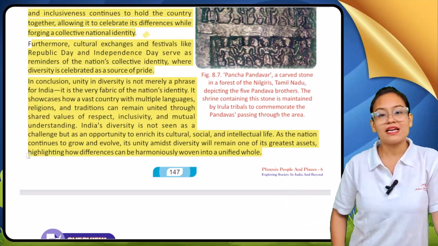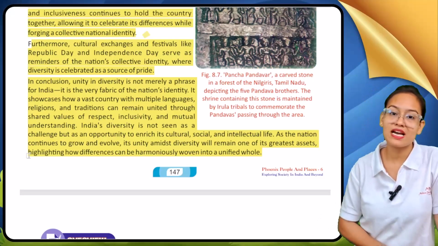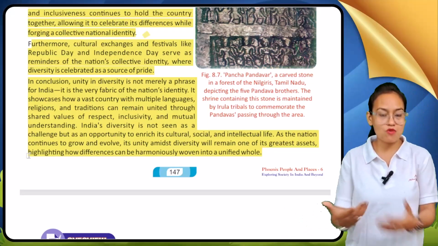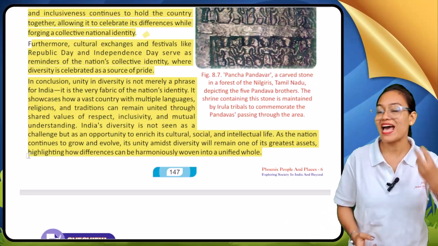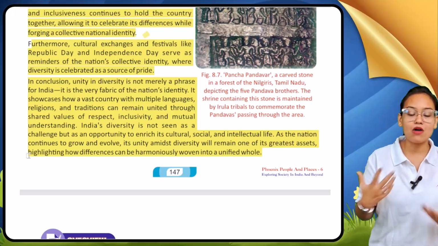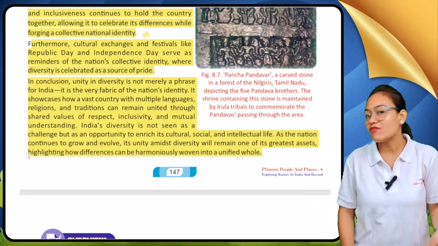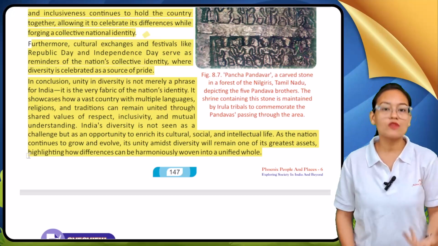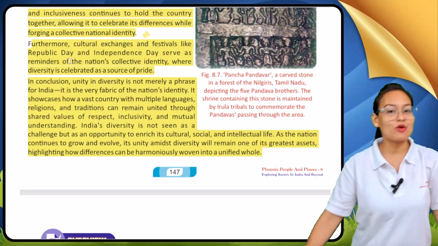See, for the growth of our country, the most important thing is to maintain unity among ourselves, because if we maintain unity among all Indian people, it means we are contributing and acting as an asset for our country, highlighting how differences can be harmoniously woven into a unified whole. And if we are acting as an asset, it shows in what way we can overcome all these problems. So this is all about this chapter, my dear students.